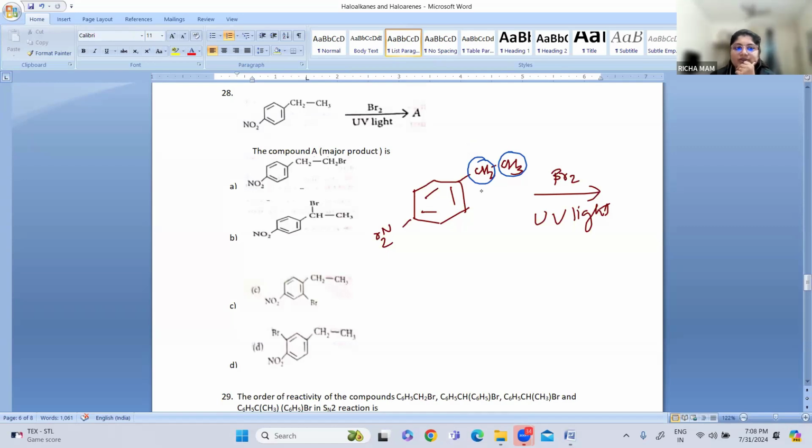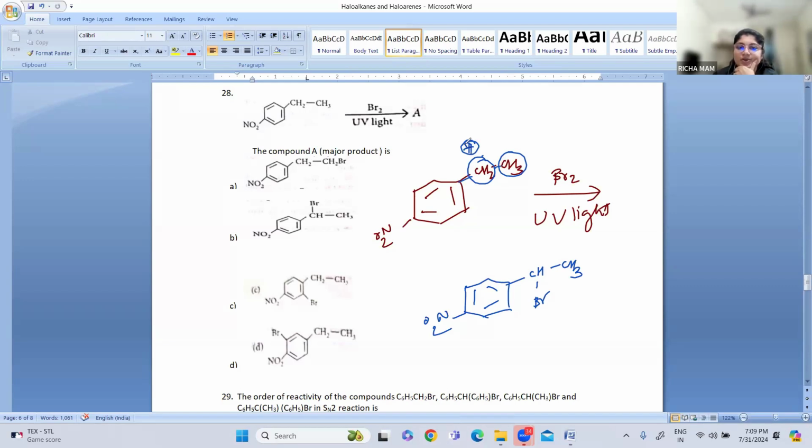So one of these hydrogens will be replaced. Let me write. The rest of the compound will be the same, so it will be NO2 and here it will be CHBr and CH3. One of the hydrogens will be replaced by the Br group. So free radical substitution takes place at the alkane part. This is a benzyl free radical, a benzyl group. The benzyl free radical is more stable because it is a secondary carbon.